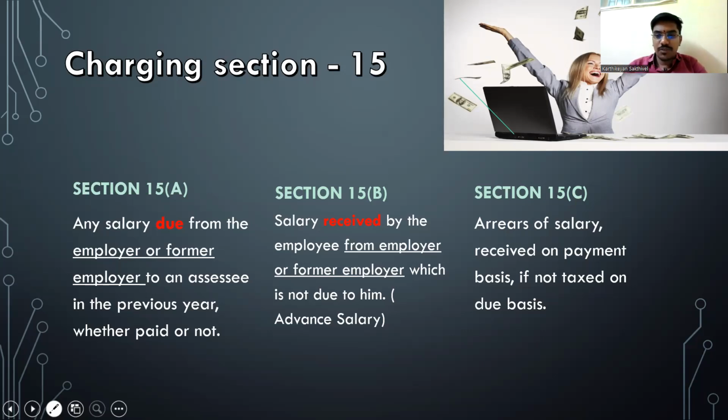So next is 15C. What they say is arrears of salary received on payment basis, if it is not taxed on due basis. So I'll give you an example for 15C. Let's just wait for that for a minute. So now 15A and 15B, first, is this clear for us?